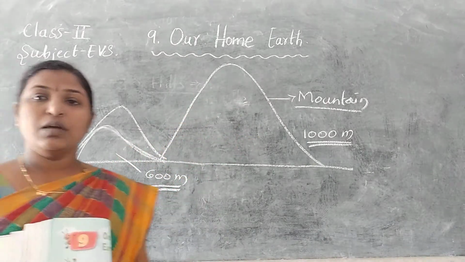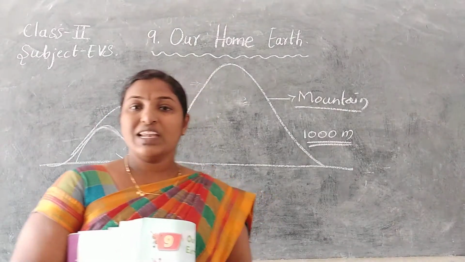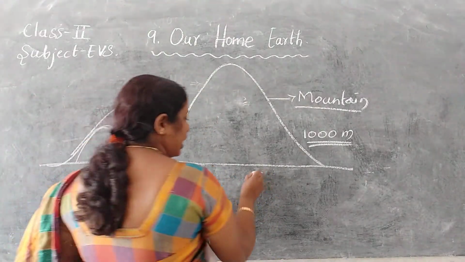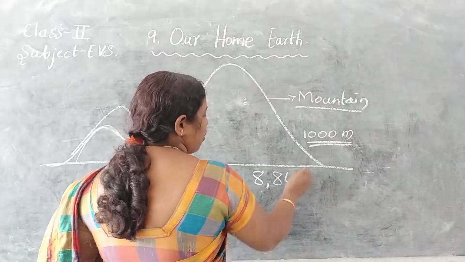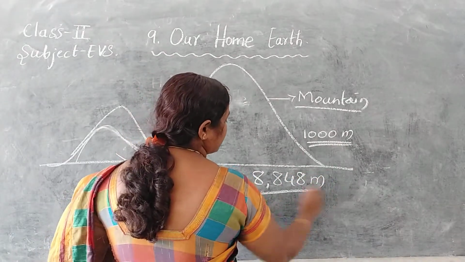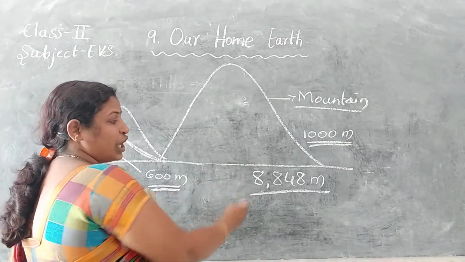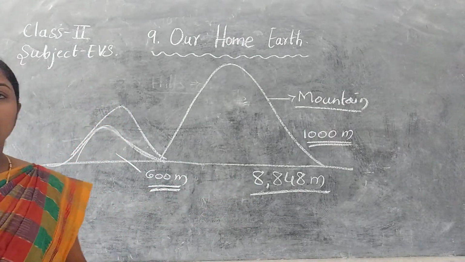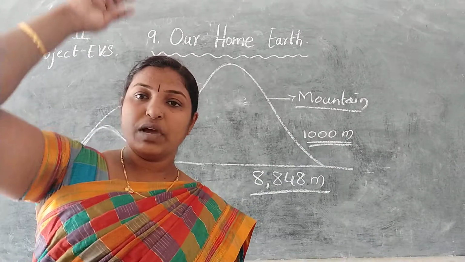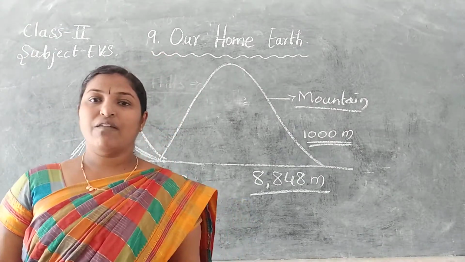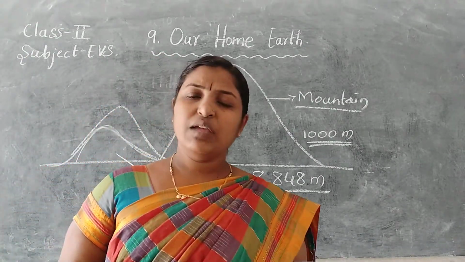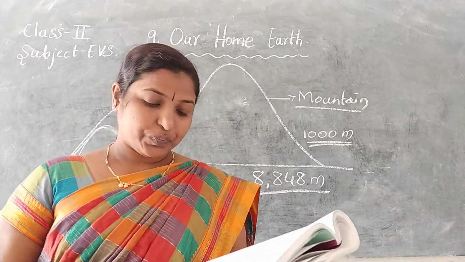For example, Mount Everest. Mount Everest height is 8,848 meters. See, this is 600 meters, but this is 8,848 meters. So that much height these will be having. So mountains are very high hills.